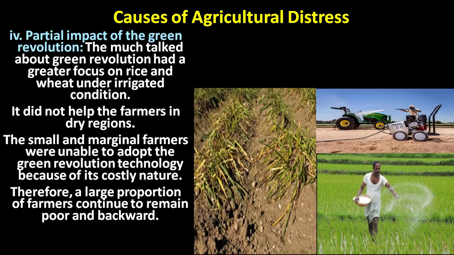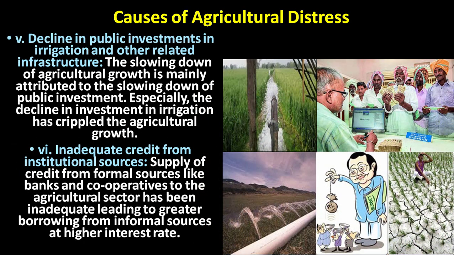It did not help the farmers in dry regions. The small and marginal farmers were unable to adopt the Green Revolution technology because of its costly nature. Therefore, a large proportion of farmers continue to remain poor and backward. So this is one of the major causes of agricultural distress.